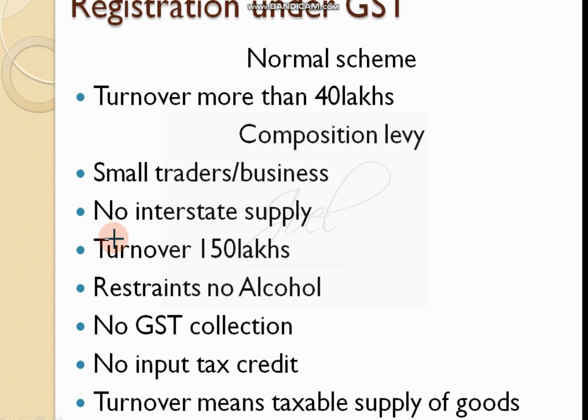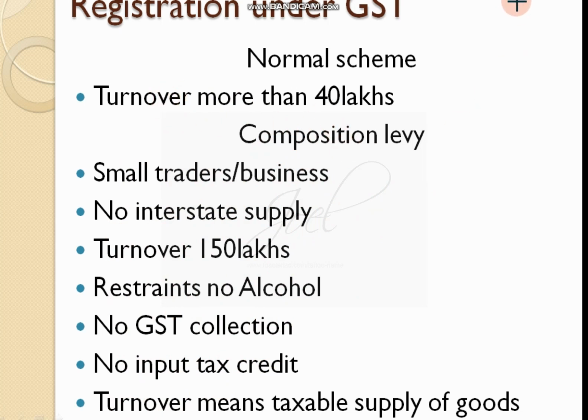There are also some types of persons who are not supposed to register. If there is interstate supply, it won't come. Similarly, ice cream supply and pan masala supply, these people will not get the chance of registering themselves under the composition levy scheme. These are the features we can consider under the composition levy scheme.